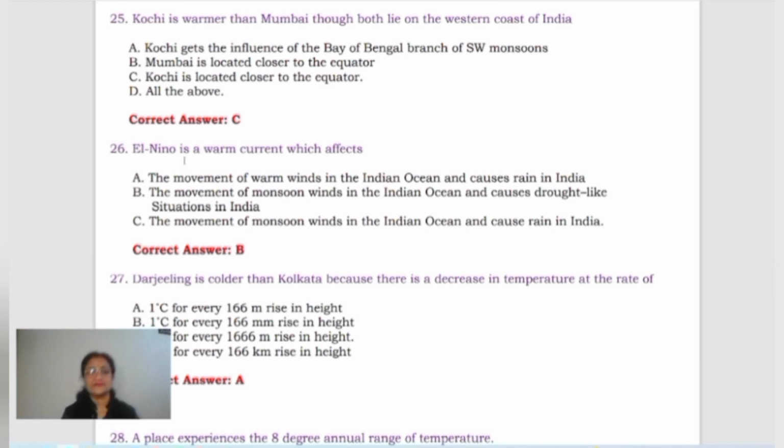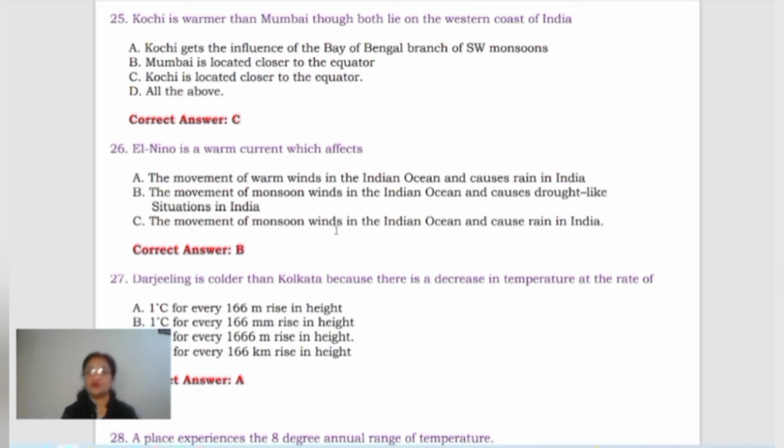The next question is El Nino. El Nino is a warm current which affects, the first option is movement of warm winds in the Indian Ocean and causes rain in India. Next is the movement of monsoon winds in the Indian Ocean and causes drought-like situations in India.